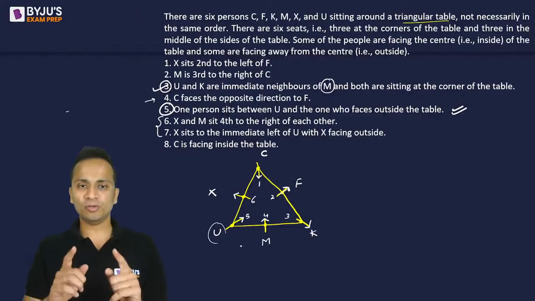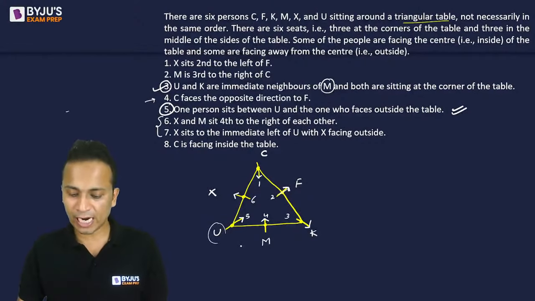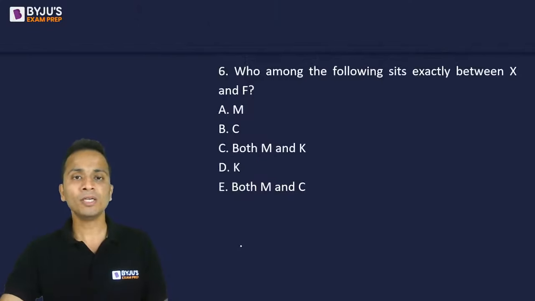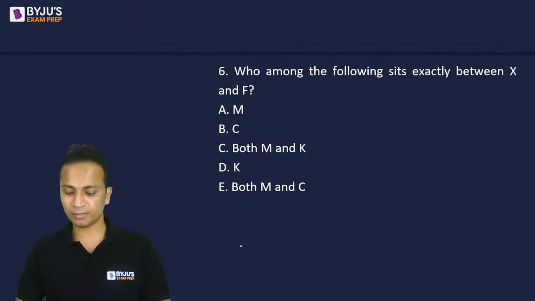Okay. So using this arrangement, now let us start answering some of the questions. So let's move on to the questions one by one. All of you must have drawn this table, right? Okay. So let us look at the questions. Question number 1 based on this set.